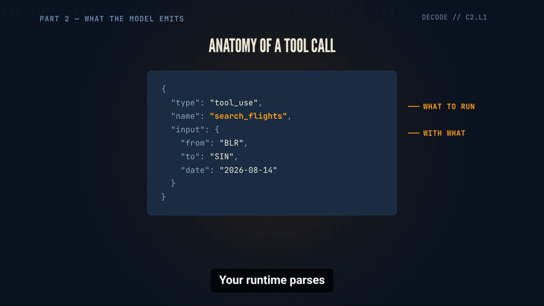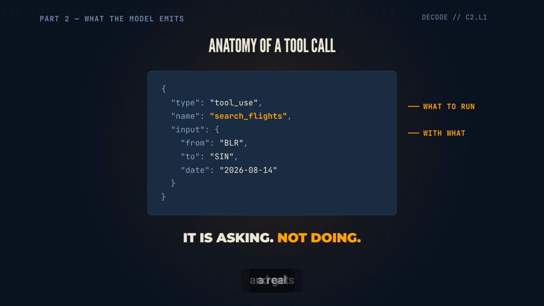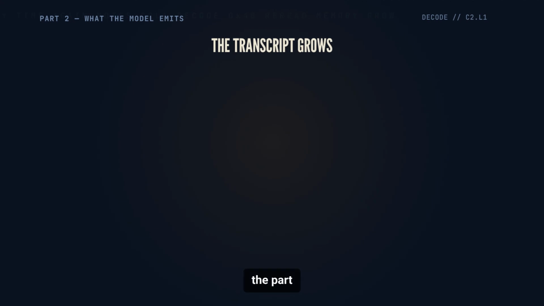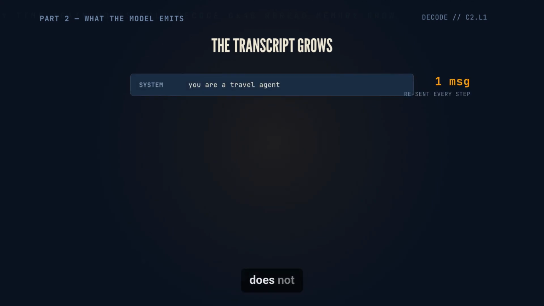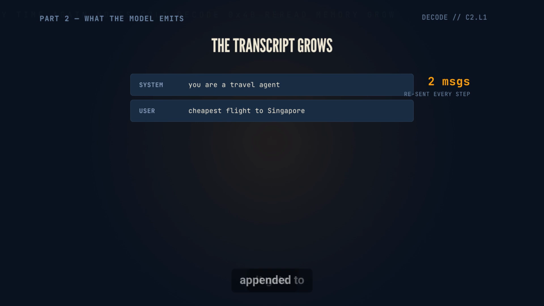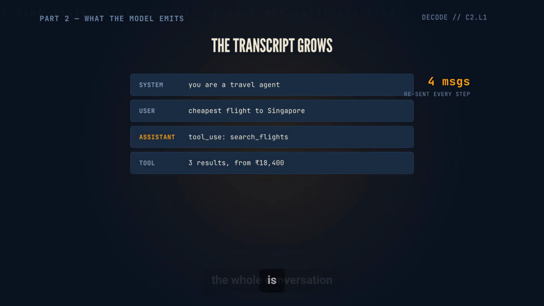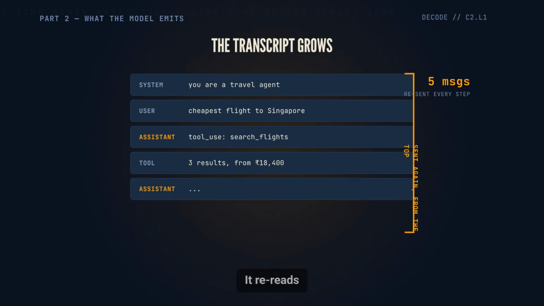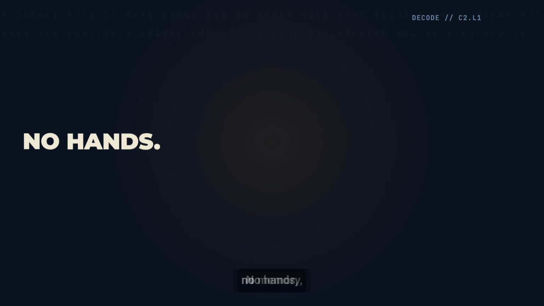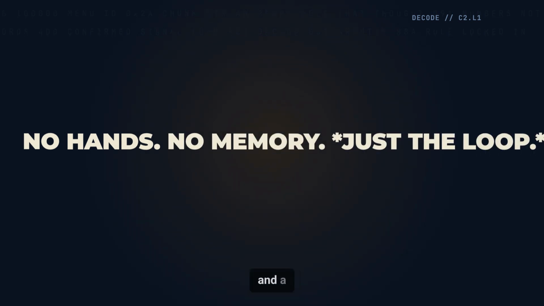Your runtime parses that, calls the actual function, and gets a real result back. And here's the part that surprises people. That result does not go into the model's brain. It gets appended to the transcript as more text. Every step, the whole conversation is resent from the beginning. The agent doesn't remember the last step. It rereads the notes. No hands, no memory. Just text in, text out, and a loop keeping score.